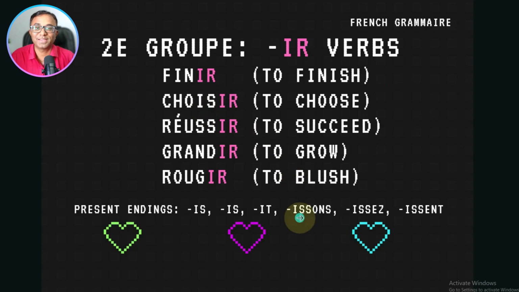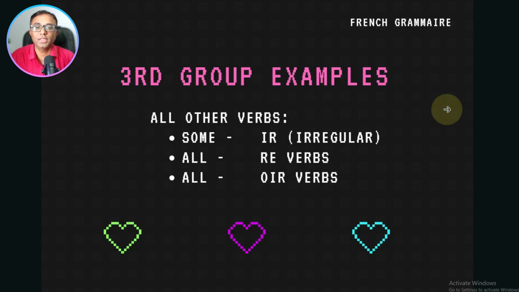So why do we have to write it? It is a pattern of conjugation. Now the third group, as I said, is a mix of verbs. There are regular and irregular verbs in the third group. Regular verbs follow the pattern of conjugation, but irregular verbs we have to learn individually, because they do not follow any pattern. So for example, IR is an irregular verb, RE is a regular verb, and OIR is an irregular verb.